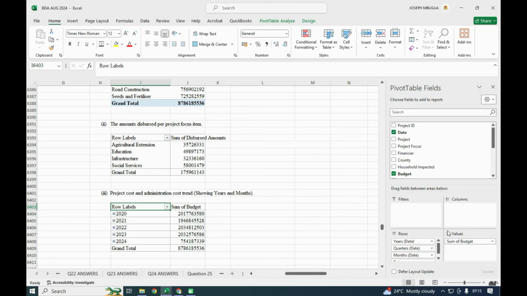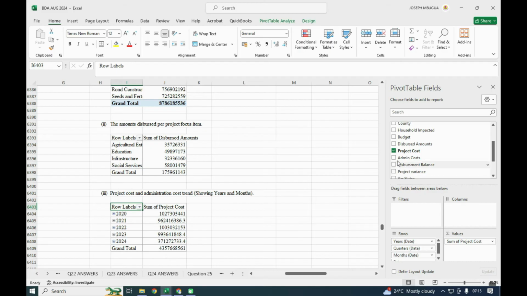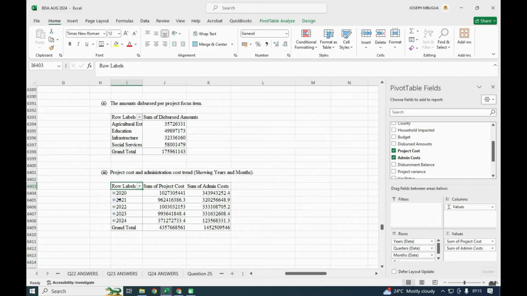And the other thing is here, I'll eliminate the budget. What we need is the project costs here, and administrative costs. Project cost and administrative cost, that way. So we've been told project cost and administrative cost trend, show the years and months. And here we have shown the years.